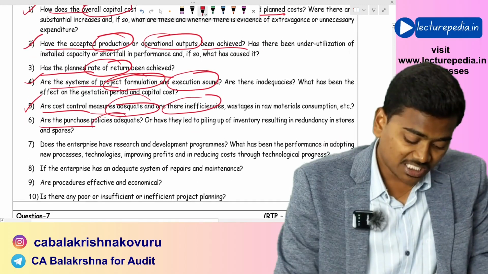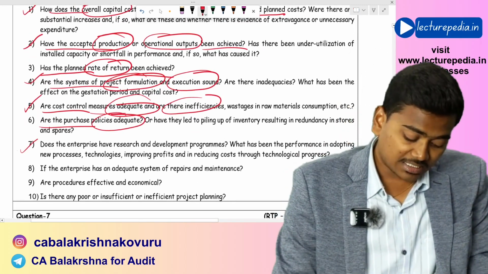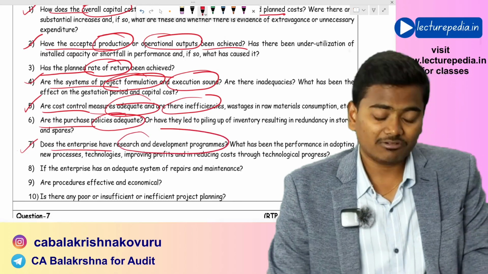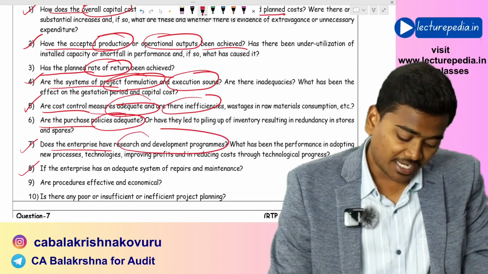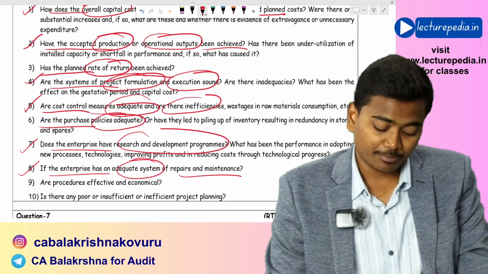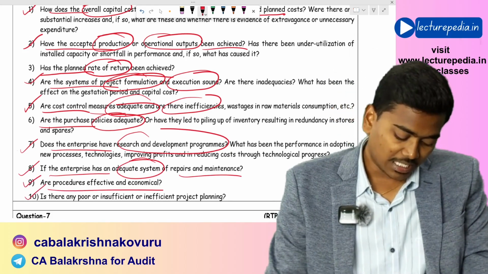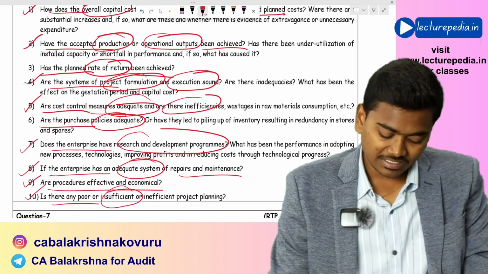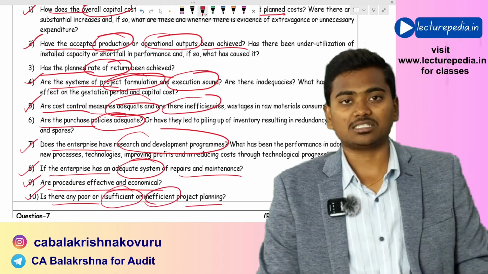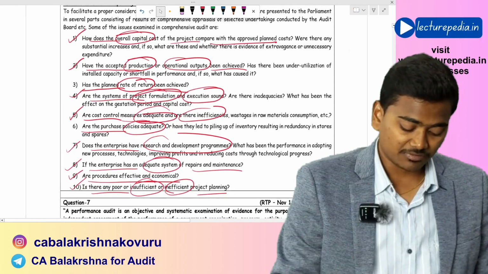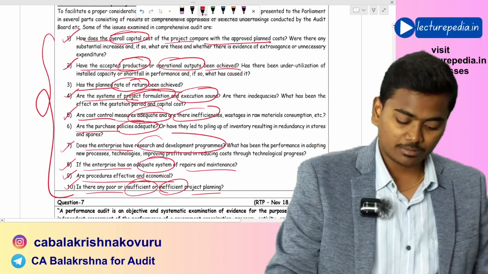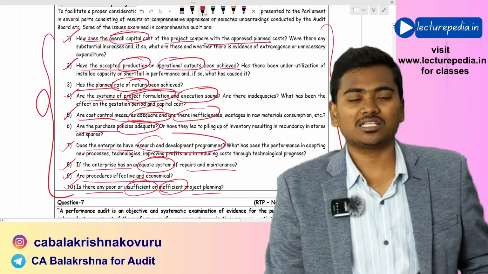And are the purchase policies adequate? Does the enterprise have research and development programs? And does the enterprise have an adequate system of repairs and maintenance, and are procedures effective and economical? And is there any poor or insufficient or inefficient project planning? All these areas will be examined by the auditor in case of comprehensive audit.